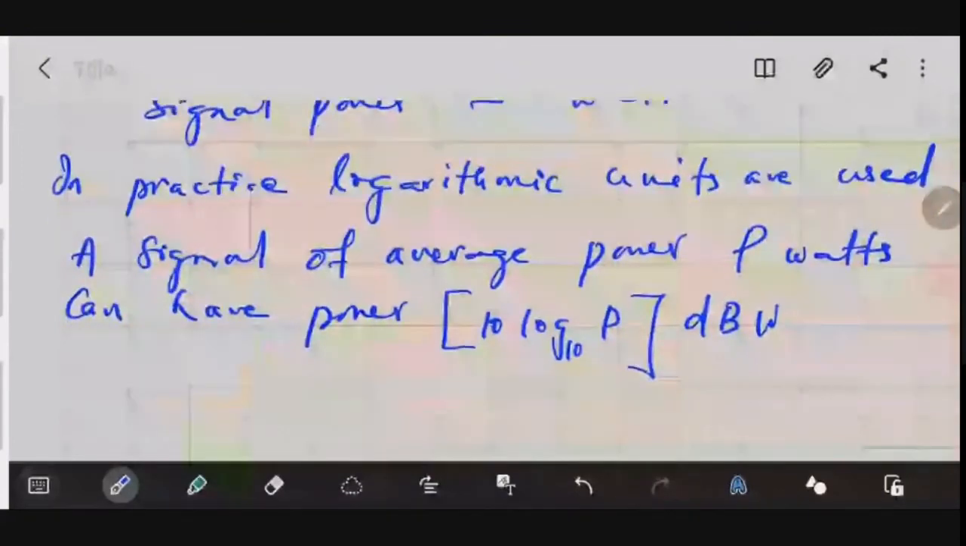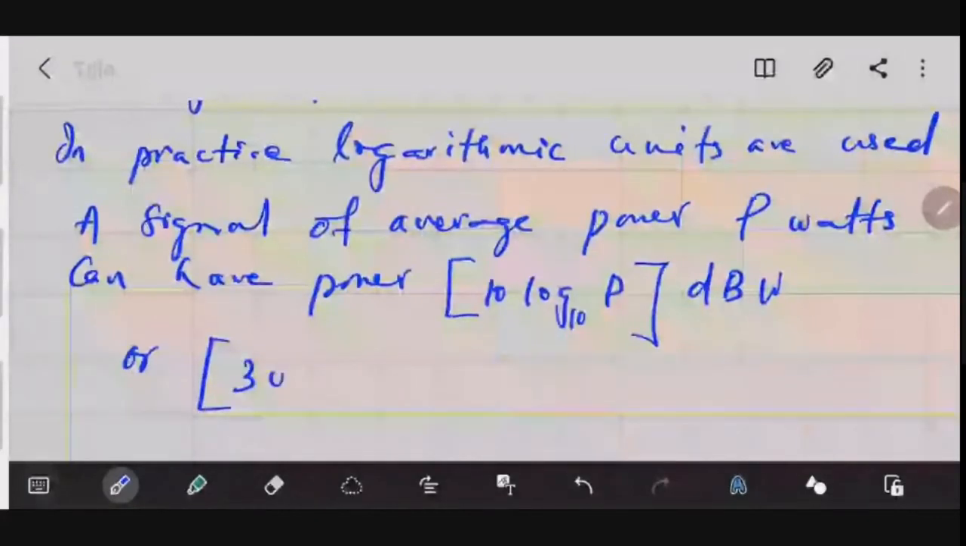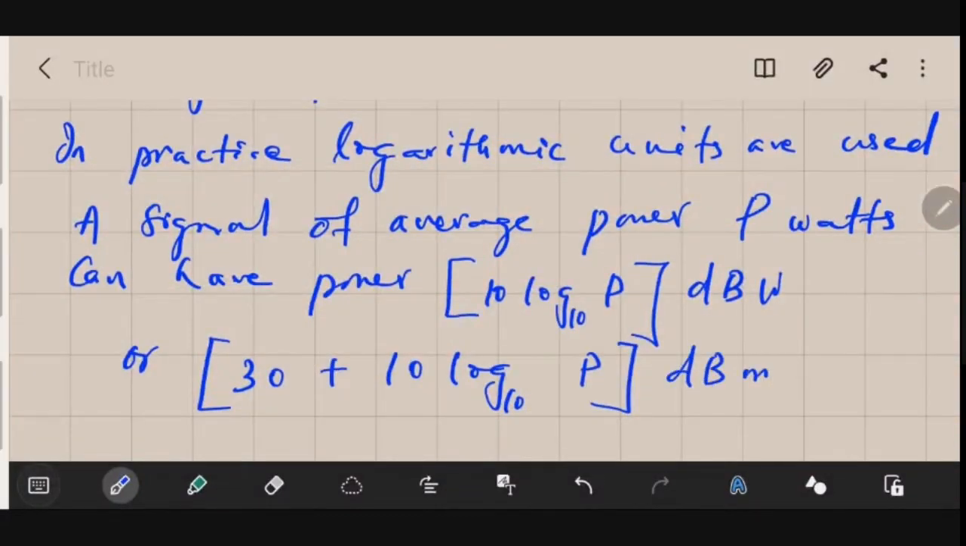Or you could also represent it in dBm, dB milliwatt. So how do you represent that in dB milliwatt? You add 30 to the dB watt, then you get dB milliwatt. So 30 plus 10 log to the base 10 P, and that is in dBm. So this is how you could evaluate it.